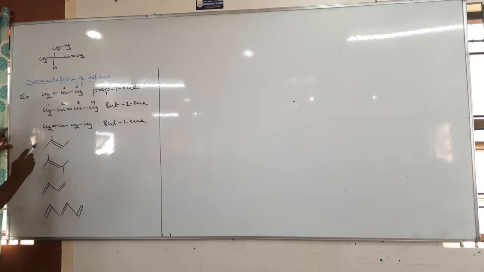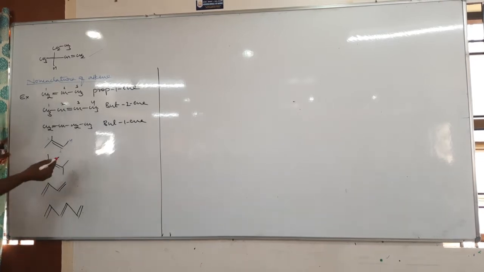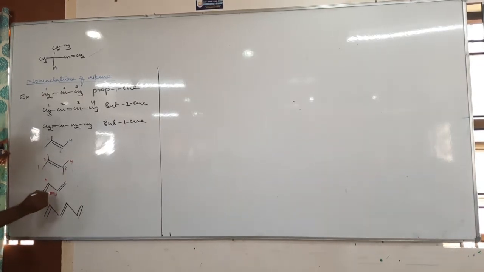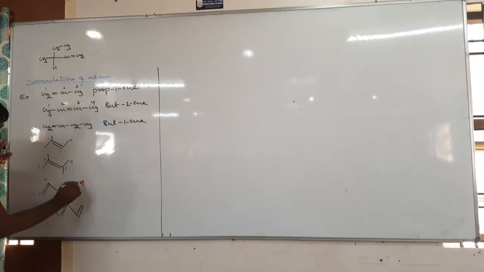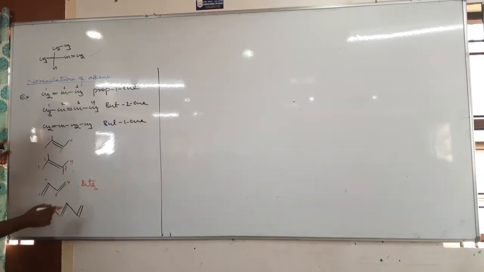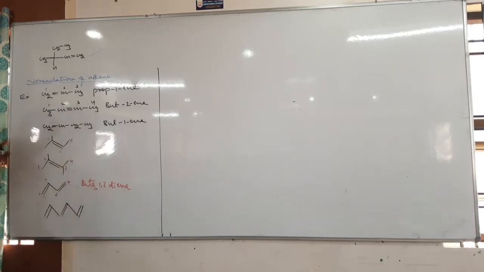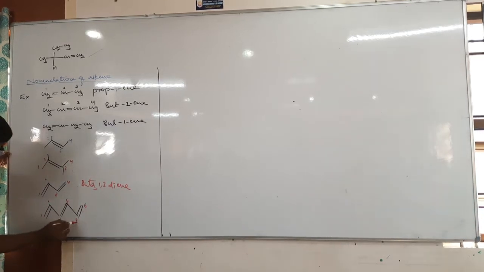So tell me the numbering. 1 2 3 4. Correct, no? Next here, tell me, from both sides you will get the same numbering. 1 2 3 4. Tell me, this is buta, because if there are two double bonds, the letter a should be added, no? Buta-1,3-diene. Next 1 2 3 4 5 6.